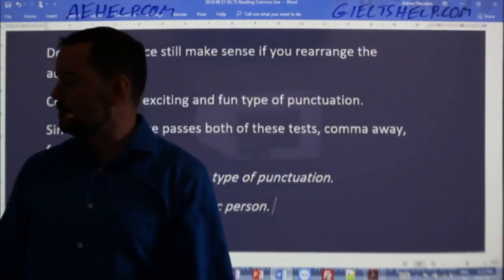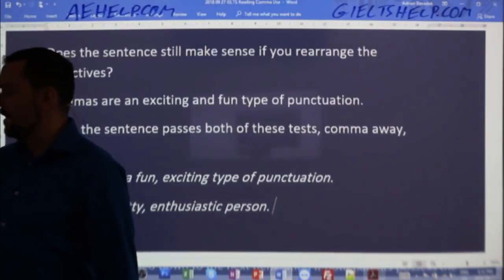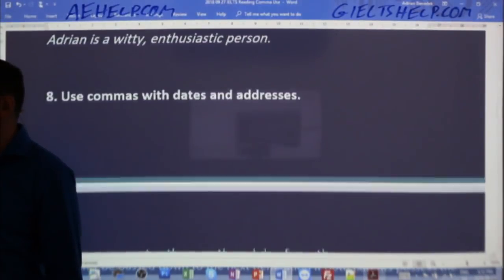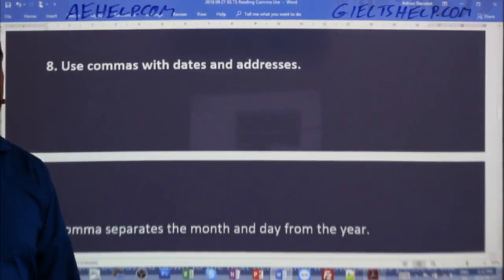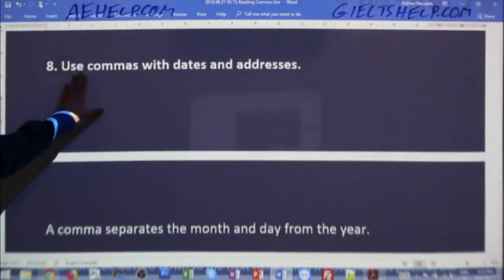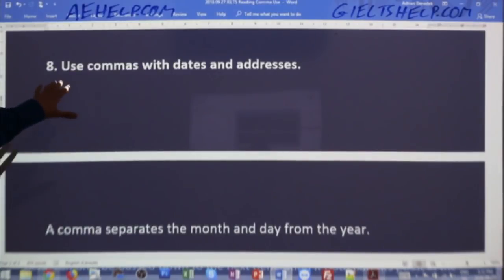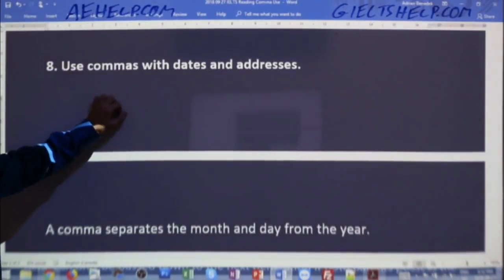Okay, so that was pretty good. All right, let's move along here. That's one that we can really have fun with for a while. So let's make some headway and get to some of the other comma uses.